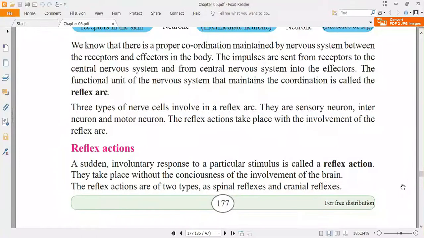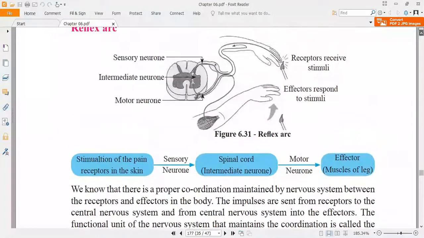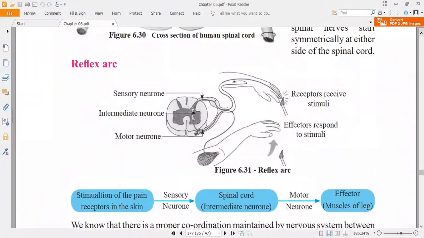That is known as a reflex action. These reflex actions take place with the involvement of the reflex arc.